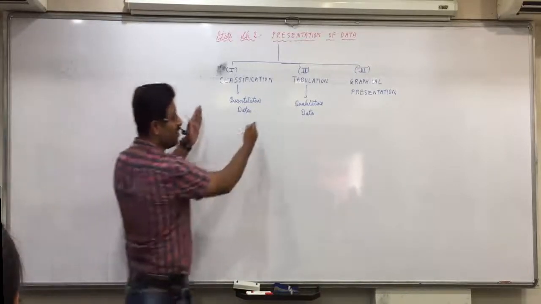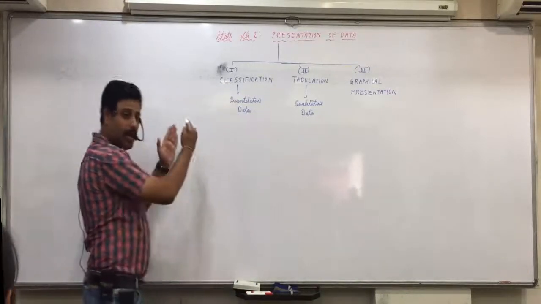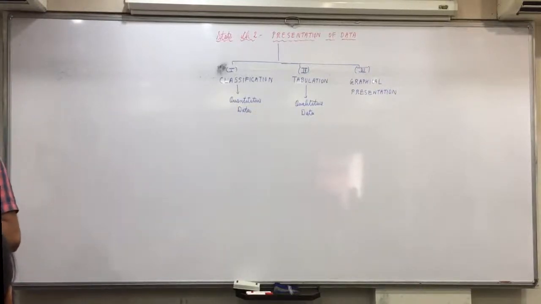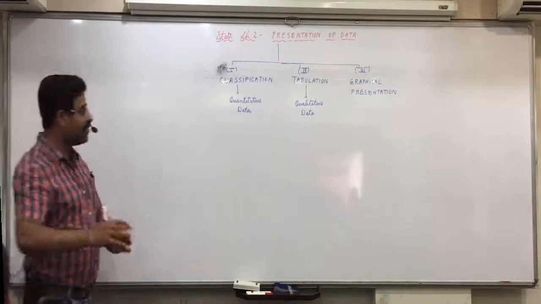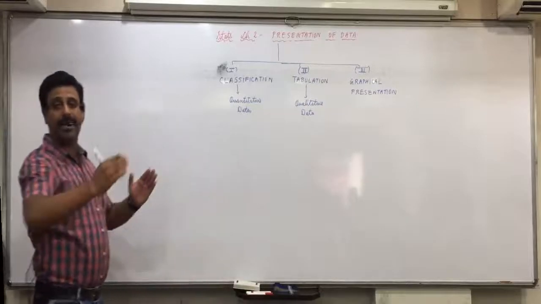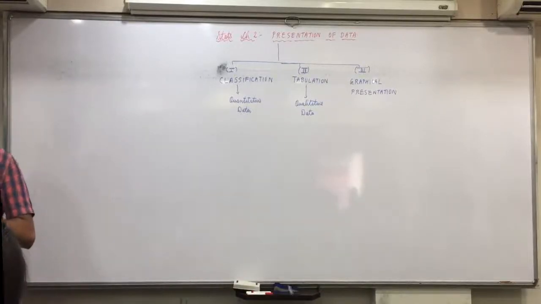So, first part of this chapter, classification, we'll do it thoroughly. Then we will take up the subject of accountancy. Test of classification will be done in the class. And once accountancy's 2 chapters are also over, then I'll come back to statistics and finish with tabulation and graphical presentation. The chapter is very lengthy, and generally we shall be devoting more time in accountancy.